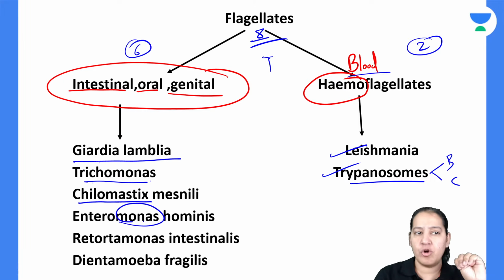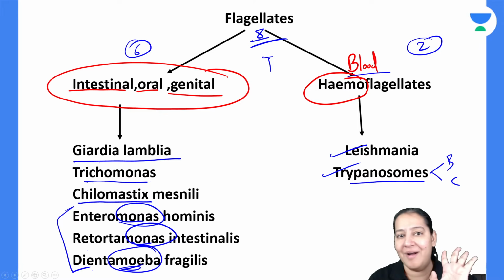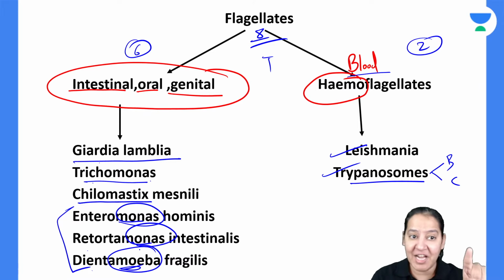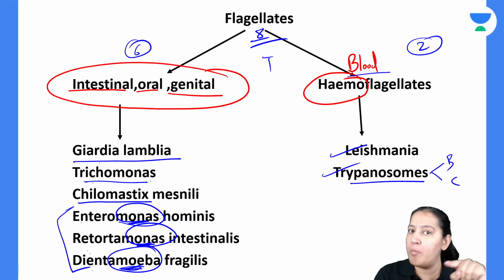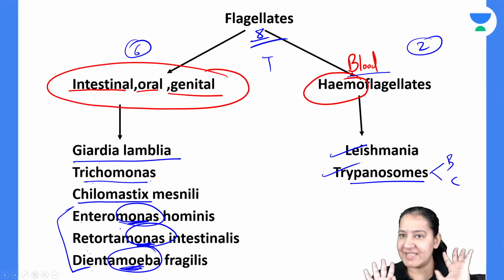Enteromonas, Retortamonas, and Giant amoeba. These are misnomers. By looking at the name, you feel these are amoeba, Giant amoeba, but it is not an amoeba. Please mind my words. Giant amoeba has amoeba in the suffix, but it is not an amoeba, it is a flagellate. And here there is monas, Enteromonas, Retortamonas, but it looks like amoeba. No, these are not amoeba. These all are flagellates. So total we are having 6 in number.